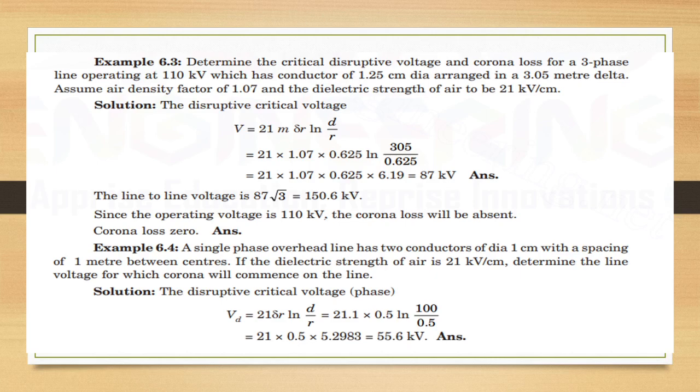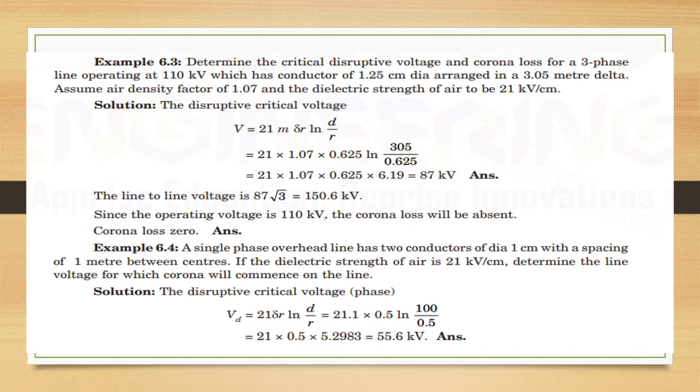Solution: disruptive critical voltage V is 21 m δ r ln(d/r). Substituting all the values, which are given in the question, V will become 87 kilovolt. If we have to find line to line voltage, multiply this value by √3, that is we are getting it as 150.6 kilovolt. Since the operating voltage is 110 kilovolt, corona loss will be absent,